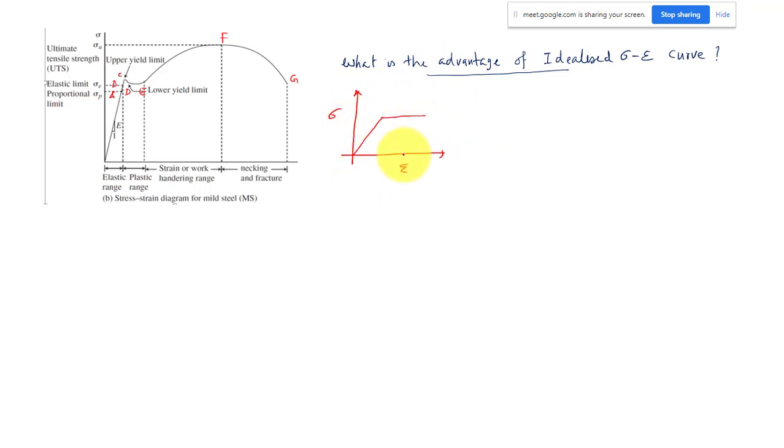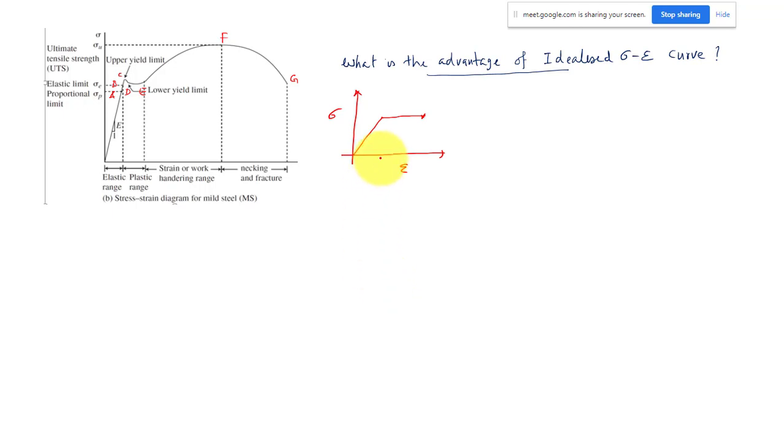Sir, I think we'll be on the less safer side. How will we be on the less safer side? Sir, because here we are not considering the ultimate strength. And the ultimate aim of ours is to design a steel structure. So if we do not consider the ultimate strength and design the structure, then it won't be the worst condition to design the structure.